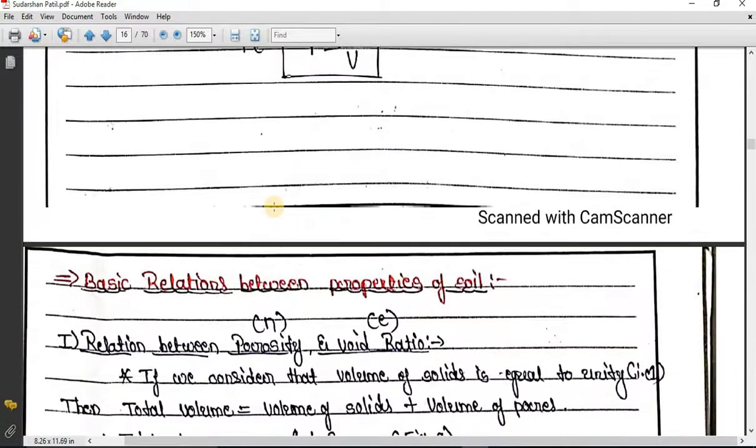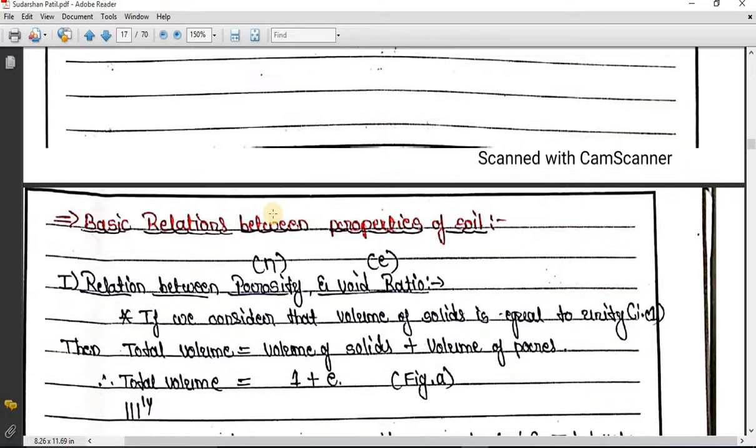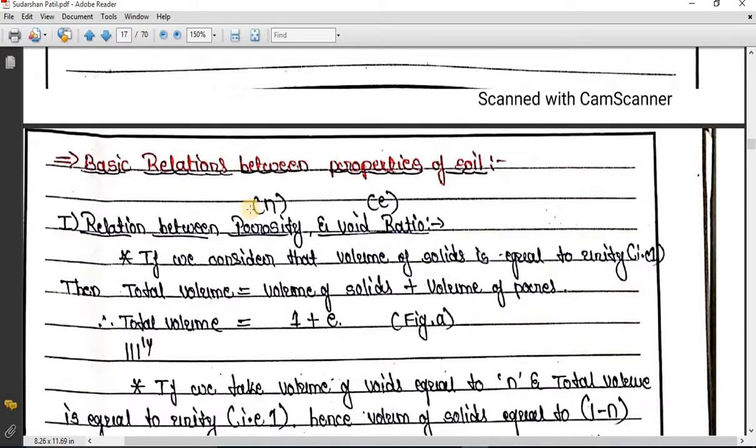So with this, we are going to complete the index properties of the soil. Further, in the next session, we are going to discuss the basic relations between properties of the soil, that is, relations between index properties of the soil. Based on these index properties, we are going to derive their interrelations. With those interrelations, we are going to solve problems. Okay, I hope you have understood. I will stop here. We will continue in the next session with basic relations between index properties of the soil.